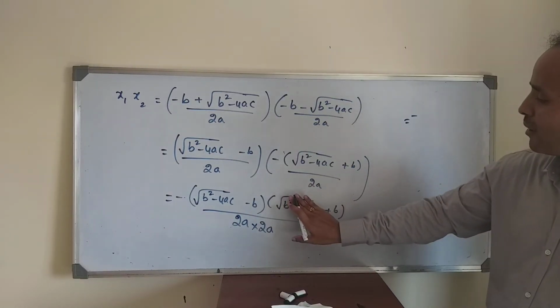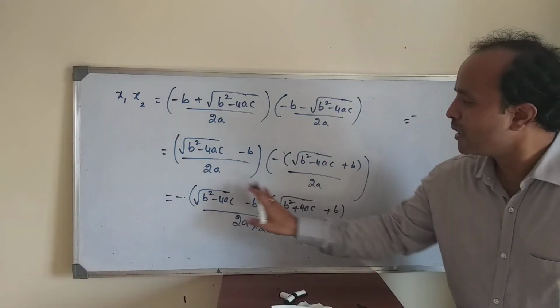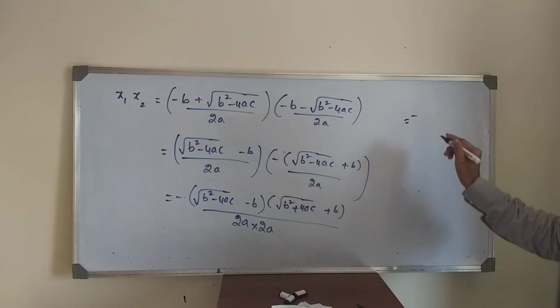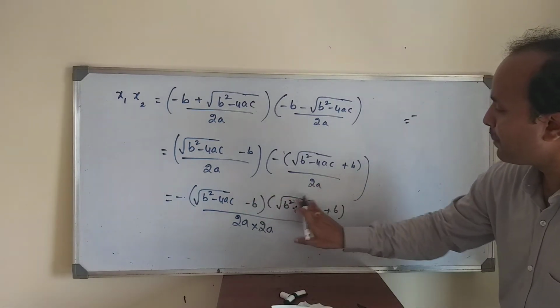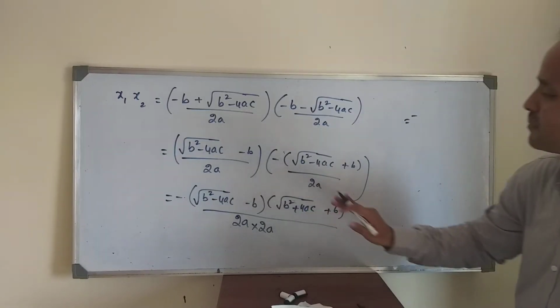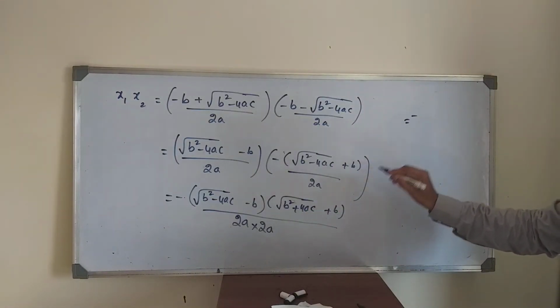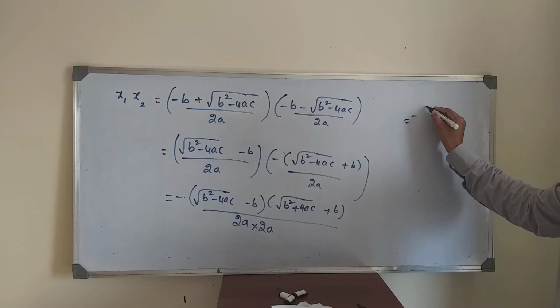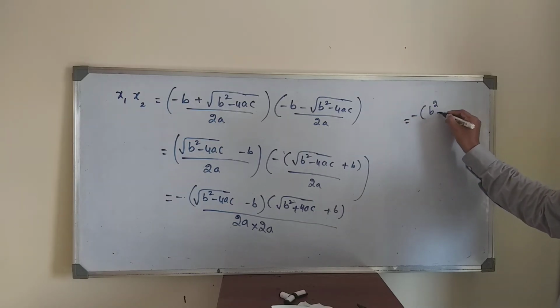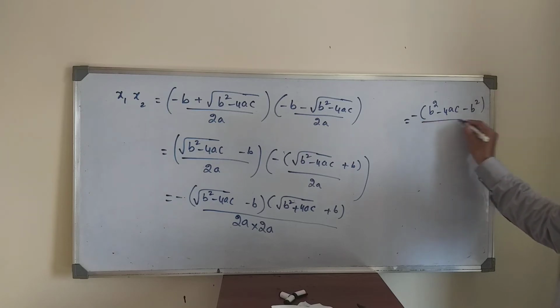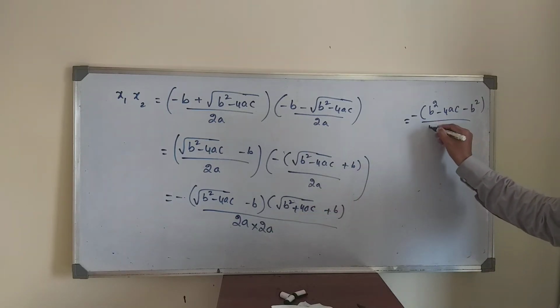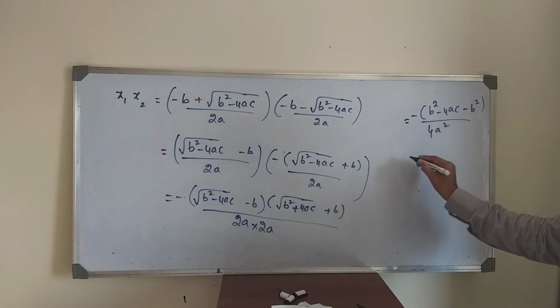This is in the form of a plus b into a minus b, which, as all of you know, is a square minus b square. The square root cancels with the square. You will get b square minus 4ac minus b square by 2a into 2a, 4a square.